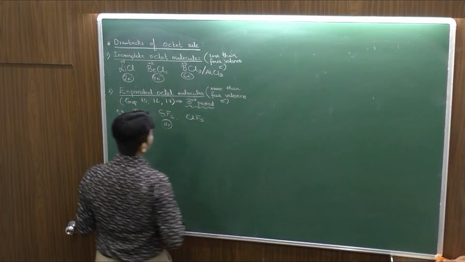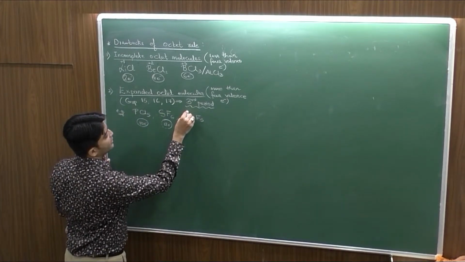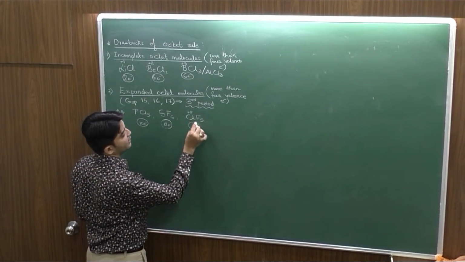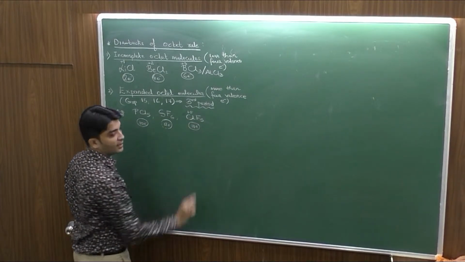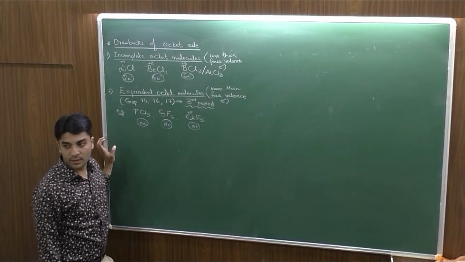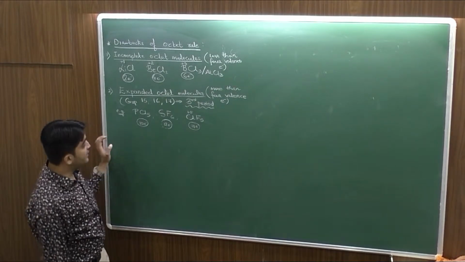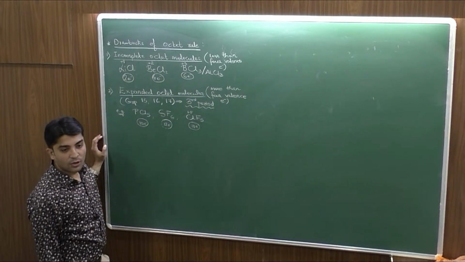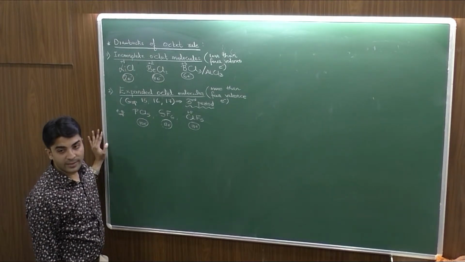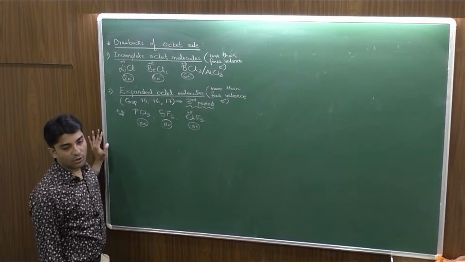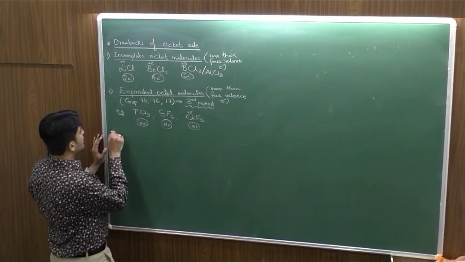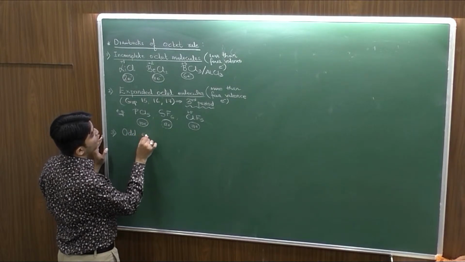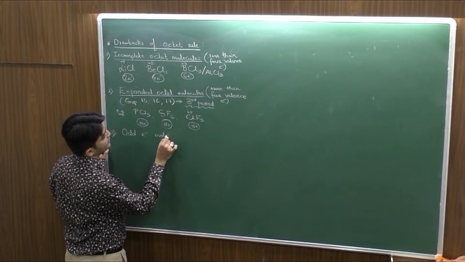In this case, chlorine with F5 has +5 oxidation number, and with the 5 fluorine atoms, the number of valence electrons goes beyond 8, because there are 10 electrons for this compound. Clear? So again, these molecules are stable, but their stability is not explained by the octet rule. So it fails to explain the stability of expanded octet molecules. Thirdly, the octet rule also failed to explain the stability of odd electron molecules.